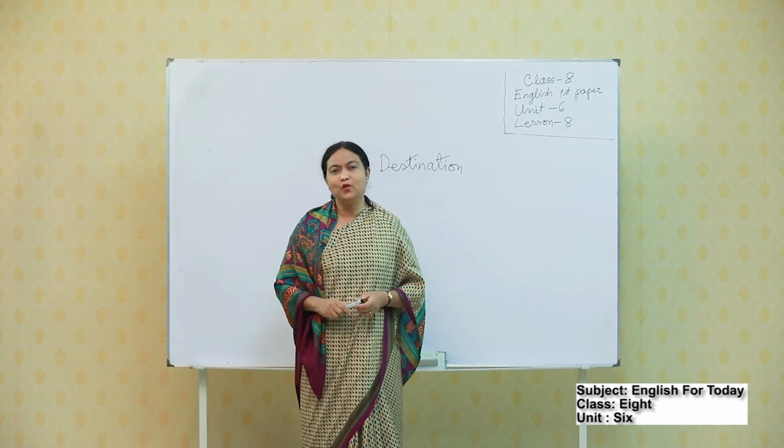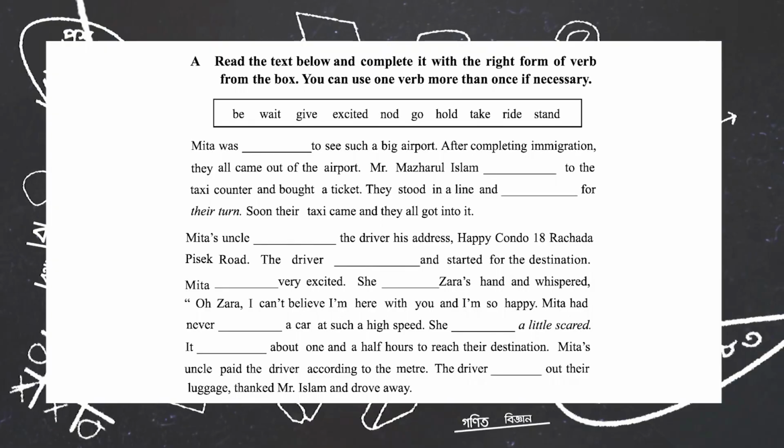Students, at first look at section A. There is a fill in the gaps for you. And in the box there are some verbs. Have you looked? Yes. This is right form of verb. The task of right form of verb.